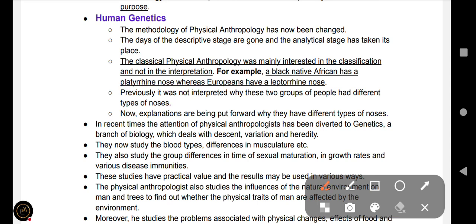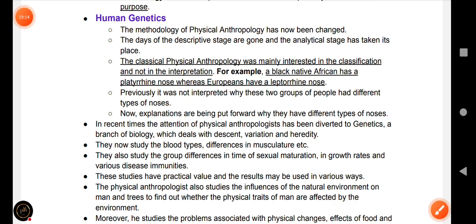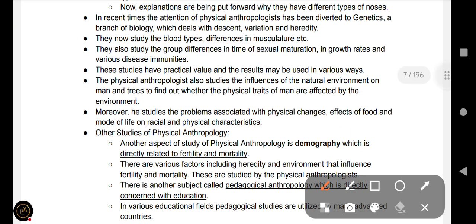Now explanations are being put forward why they have different types of noses. We will understand this in human evolution, in the chapter on characteristics of primates in topic 1.5, okay.